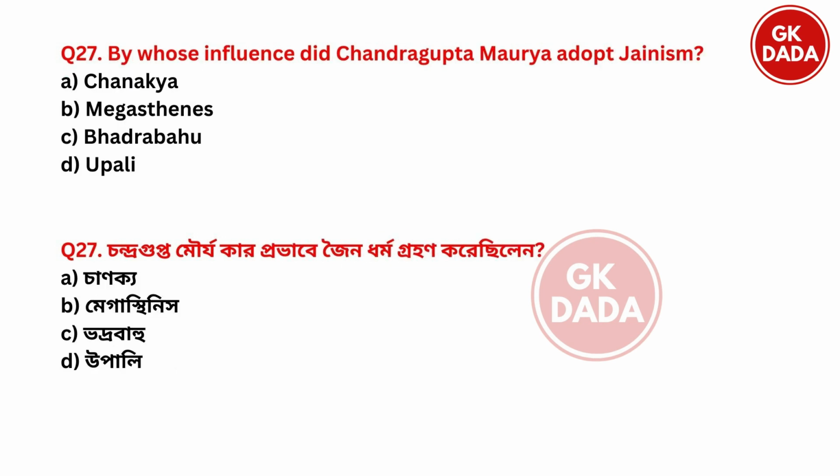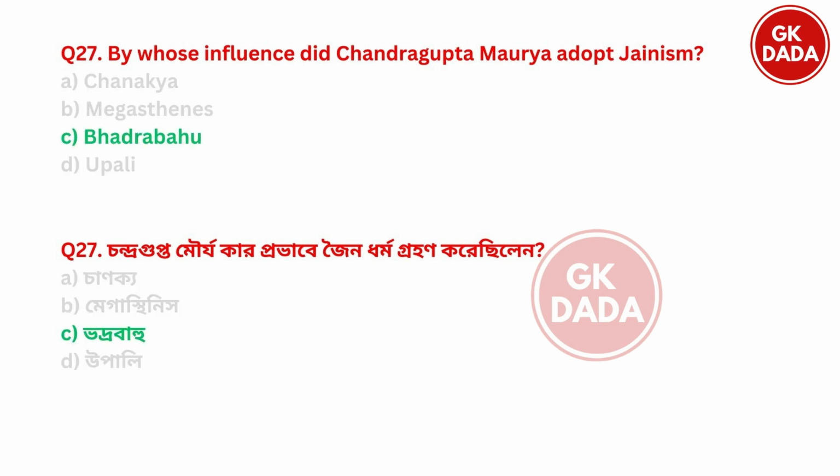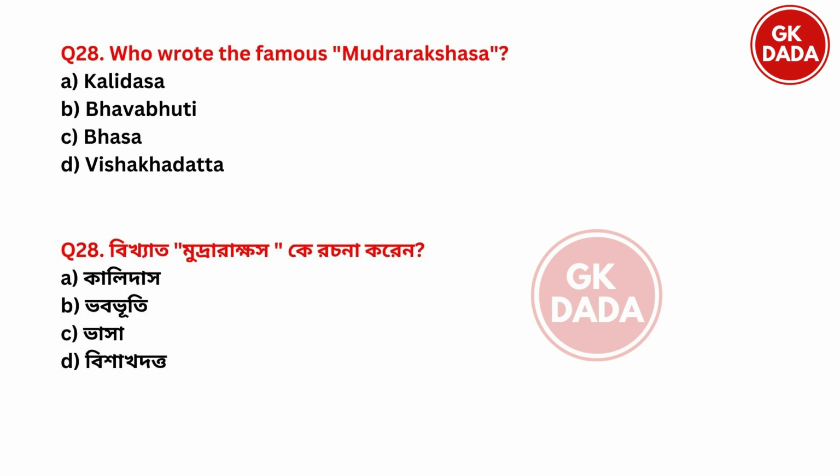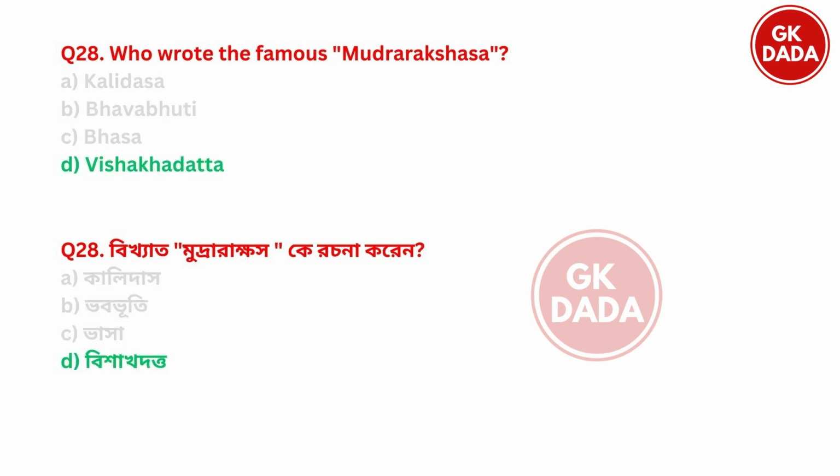By whose influence did Chandragupta Maurya adopt Jainism? Chanakya, Megasthenes, Bhadrabahu, Upali. And the right answer is option C Bhadrabahu. Bhadrabahu influenced Chandragupta Maurya to adopt Jainism. Next. Who wrote the famous Mudra Rakshas? Kalidas, Bhababhuti, Bhasha, Vishakdatta. So the writer of Mudra Rakshas was option D Vishakdatta.